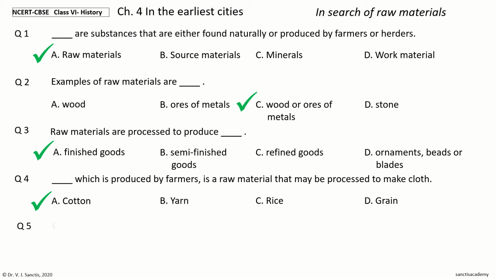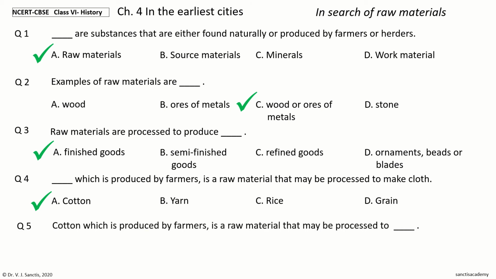Next question. Cotton, which is produced by farmers, is a raw material that may be processed to dash. The options are cut stone, polish beads, carving seals, make cloth. Your time to choose. And the answer is make cloth. So, cotton, which is produced by farmers, is a raw material that may be processed to make cloth.